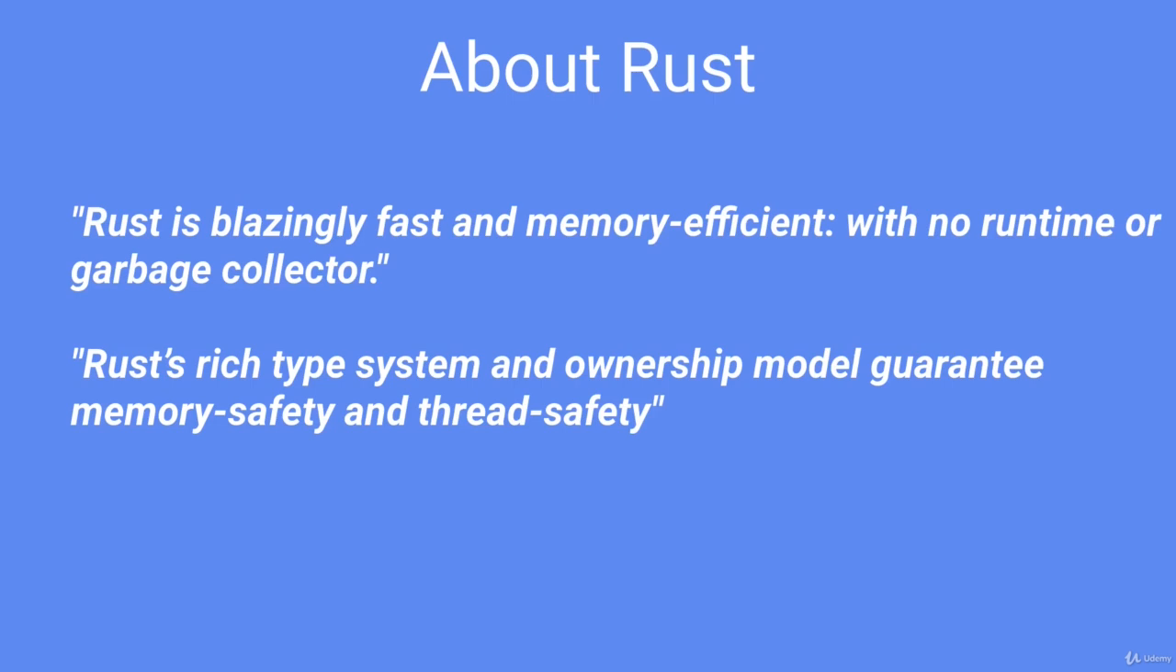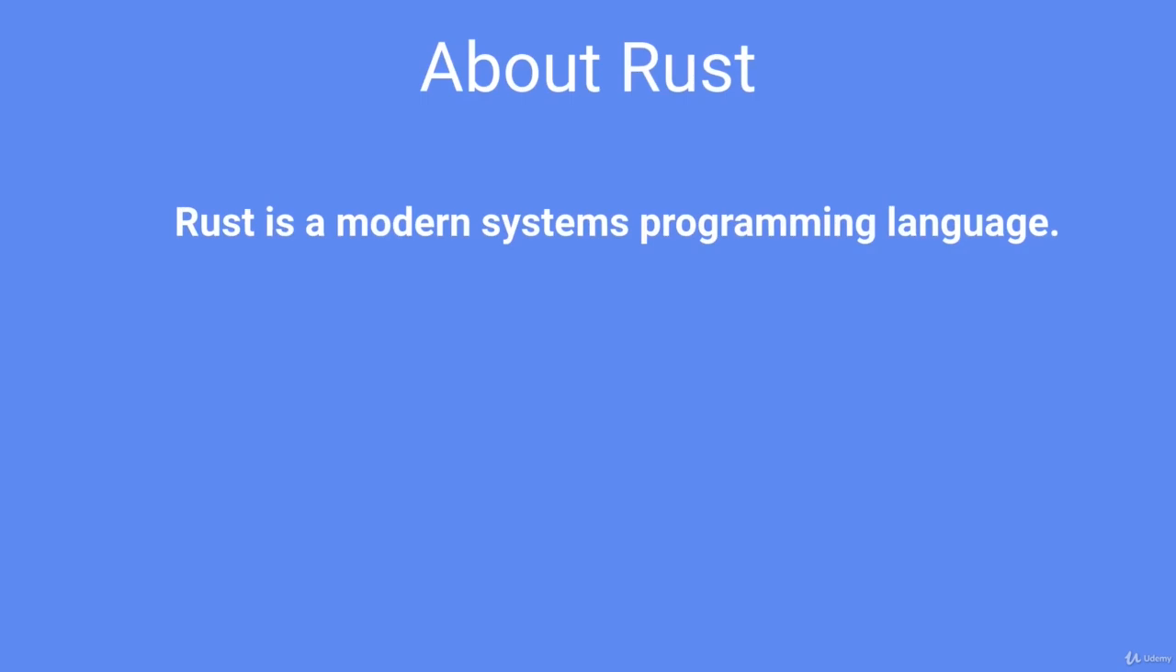For me, the best description of Rust is that Rust is a modern systems programming language. A modern language is a language that solves a lot of the problems in its predecessors. The two main languages that we tend to compare Rust to are C and C++, and Rust does a lot of the things that they do much better.